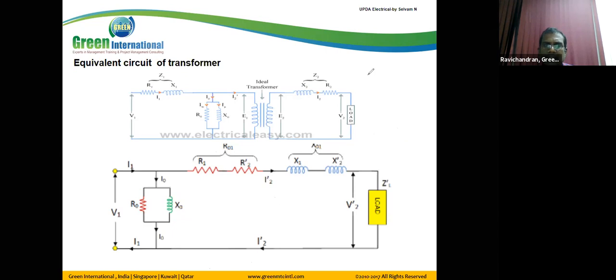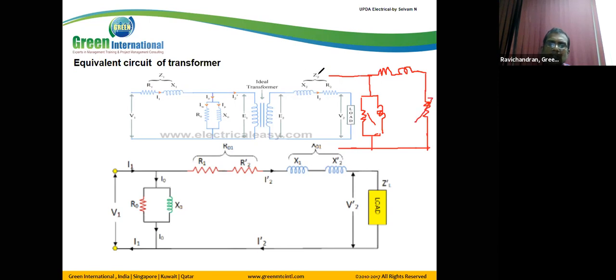Sometimes we simply write like this. So this is the simplified equivalent circuit.